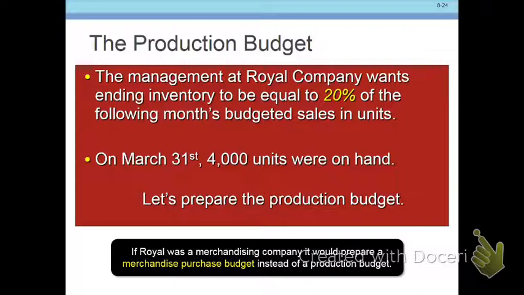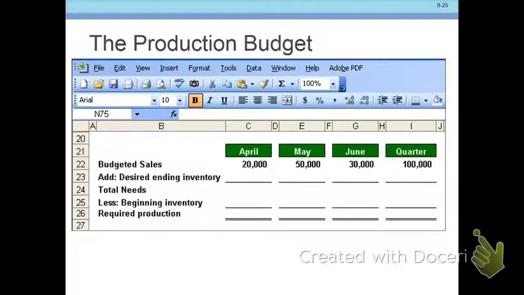Why? Because you fully expect that there are going to be some sales on the first of the month, and if you don't have any in inventory, how are you going to sell them and deliver them? So you need to have some of the next month's sales in inventory. So we have here on March 31st, 4,000 units are on hand. Okay, so our budgeted sales are there at the top. We have that from our sales budget.